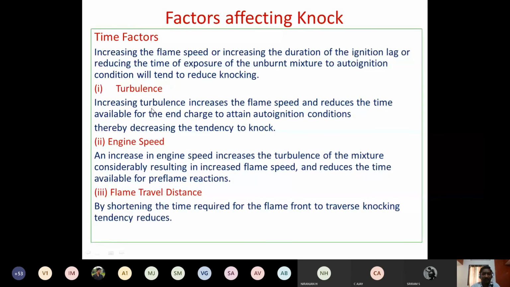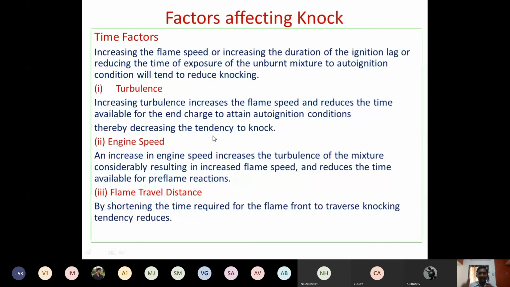If you are going to increase the turbulence, then the flame speed is also going to increase. Increased turbulence will increase the flame speed, and this reduces the time available for the end of the charge to auto ignite, right? So that is going to be less, thereby we can avoid the knocking.